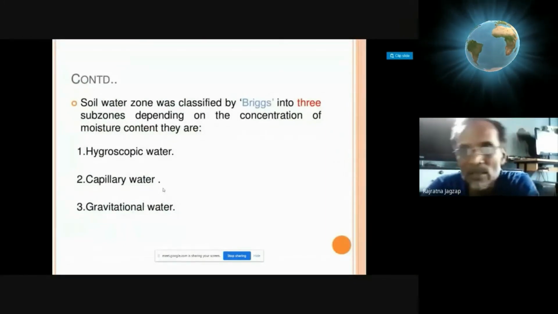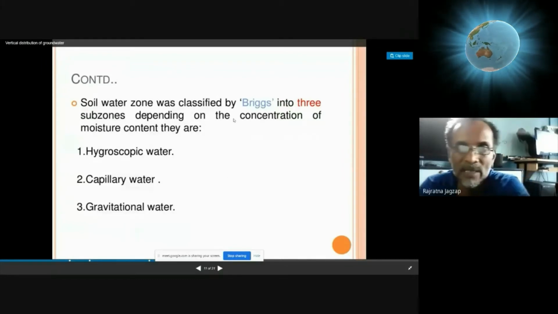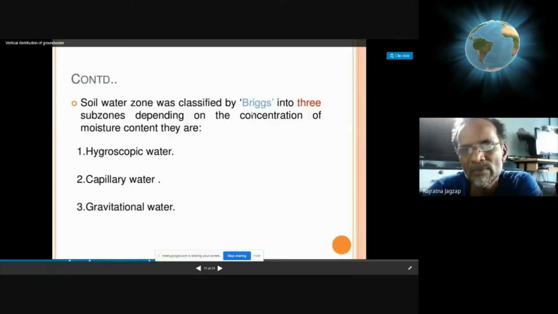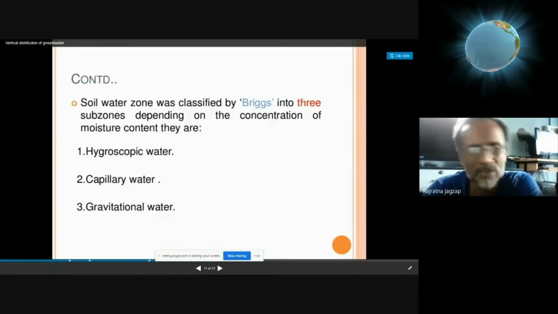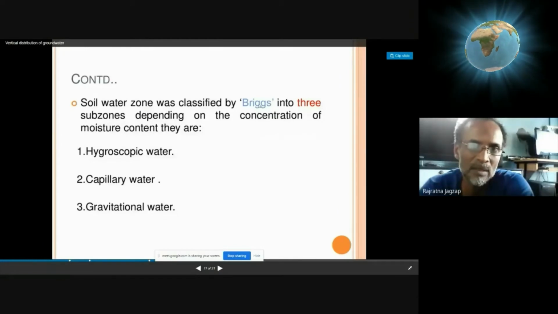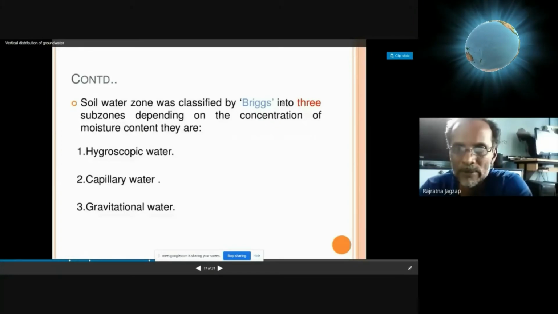It is just that the person who has classified this into three types has made only one or two terms different. That is Briggs. He has separately classified the zones of vertically distributed water.